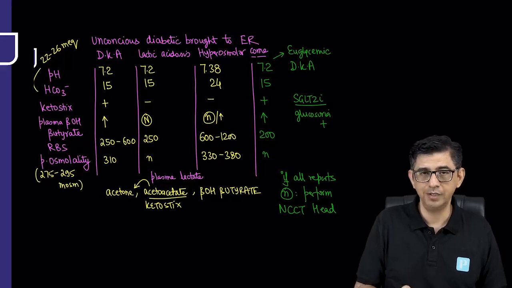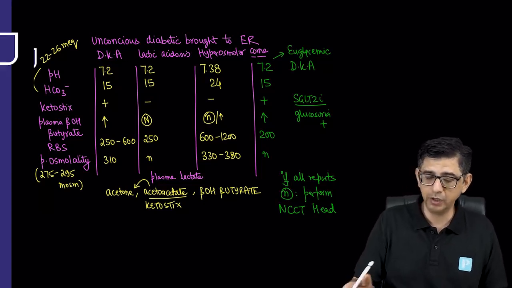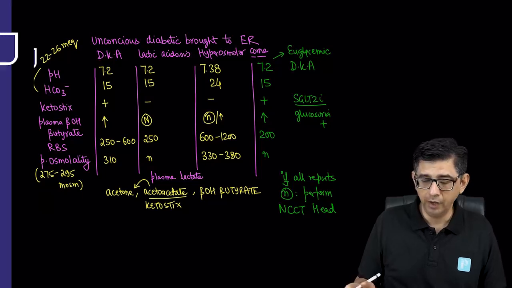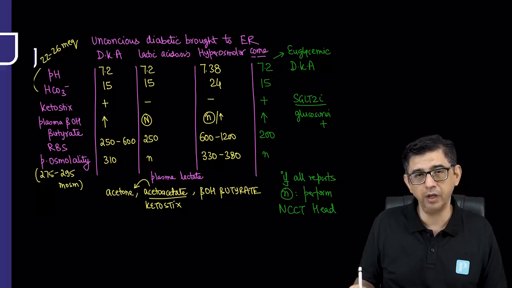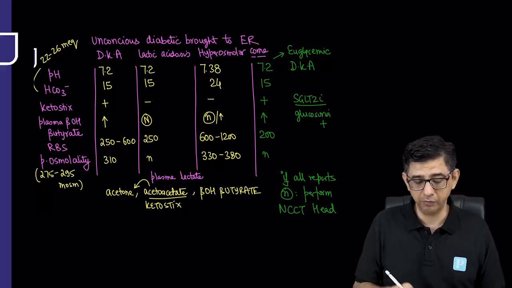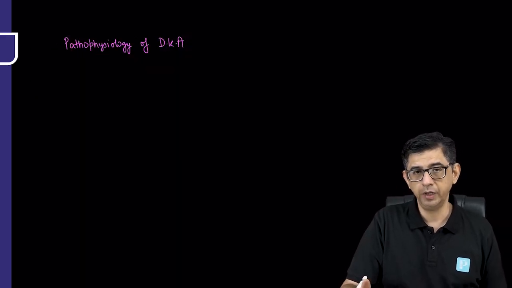So this I would write as an important table that I would like you to be aware of, including the possibilities that I've written on the extreme right hand side, that is euglycemic diabetic ketoacidosis, and then I've also spoken regarding possibility of stroke if everything else is normal. Let us now focus on pathophysiology of diabetic ketoacidosis.